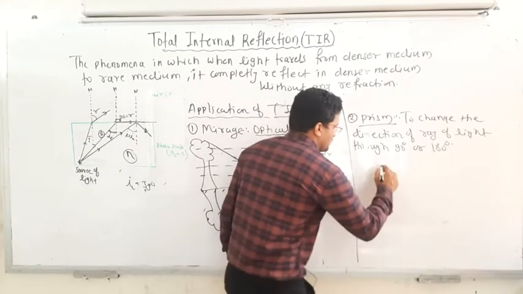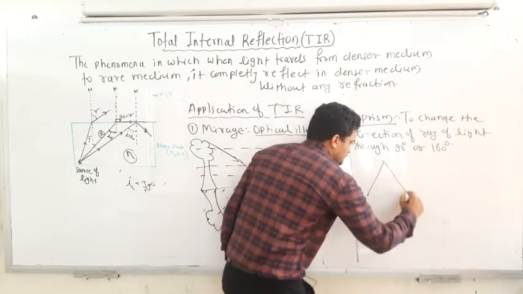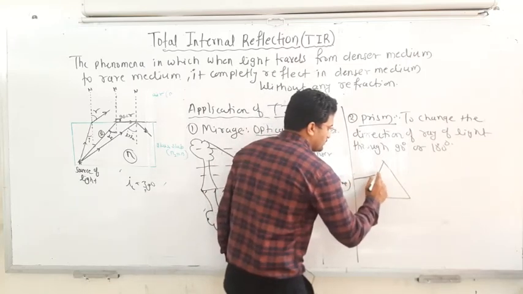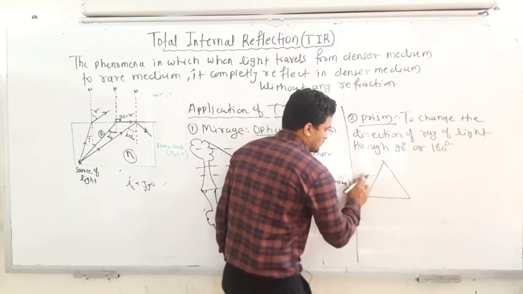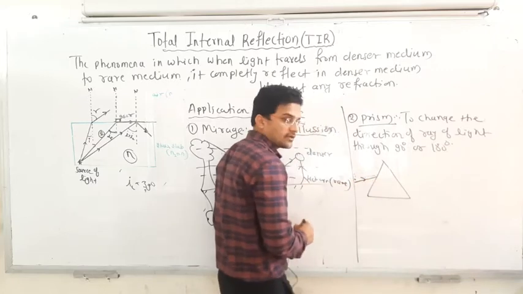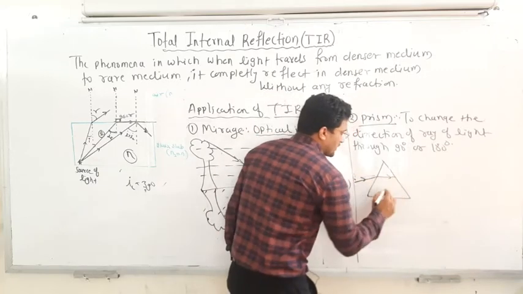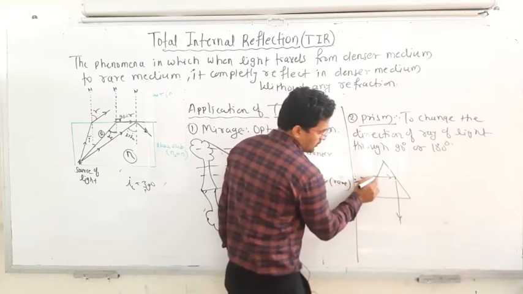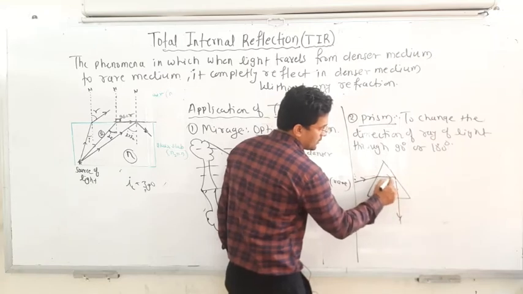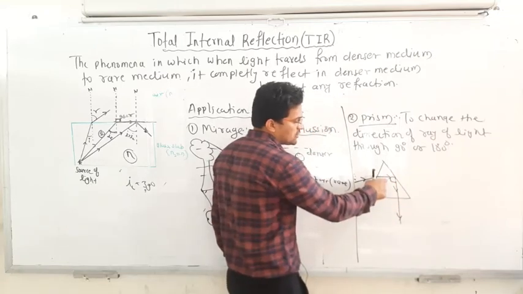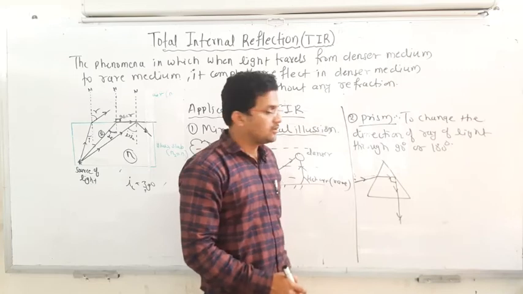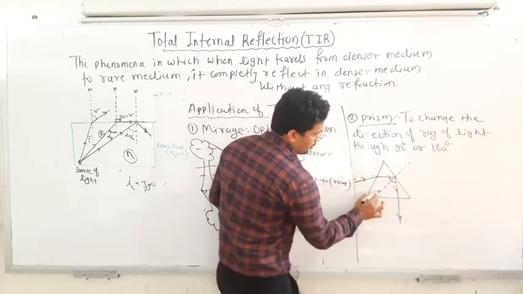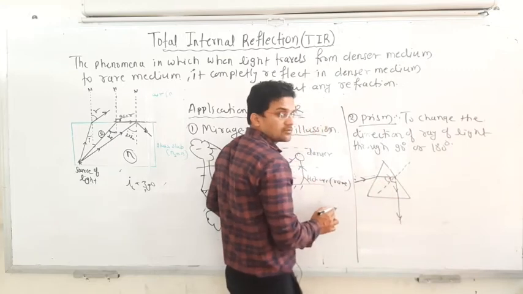So how? Suppose you have this prism, and this is the ray. You can consider this as a ray of light incident. This ray of light is incident exactly at this angle, and it is completely reflected back. You can see this incident ray and the reflected ray make 90 degrees, so there is almost a 90 degree change in the direction of the light. Because if you make the normal, this angle must be greater than the critical angle.